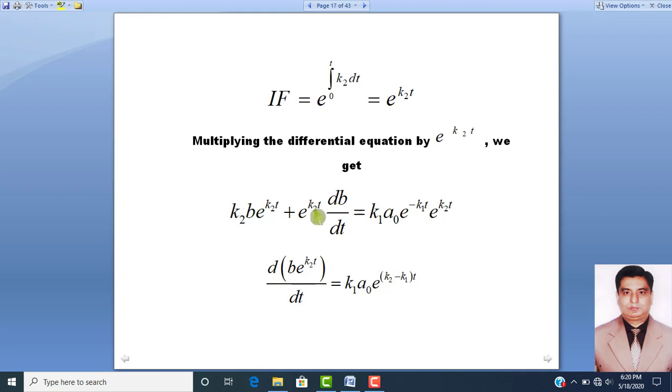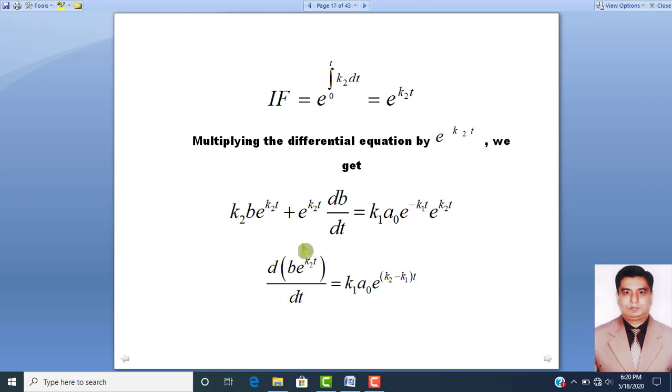On the right side, we combine the exponents, giving k1 A naught into exponential base raised to power k2 minus k1 into t, because we have subtracted k1 from k2.